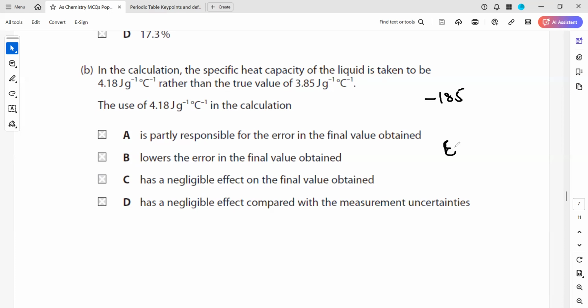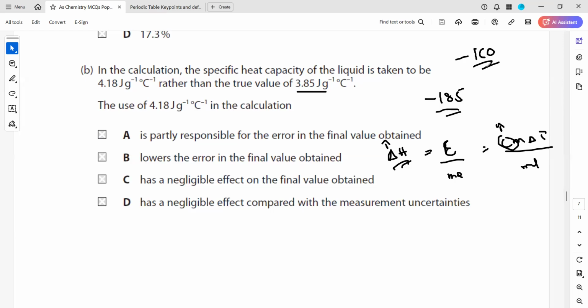When we are calculating the enthalpy change by using the formula E equals Cm delta T, if we use a higher value of specific heat capacity, we'll get a higher enthalpy change. If we use 3.85, a smaller value of C, then the enthalpy change will be smaller. We'll not get minus 185, we might get 160.